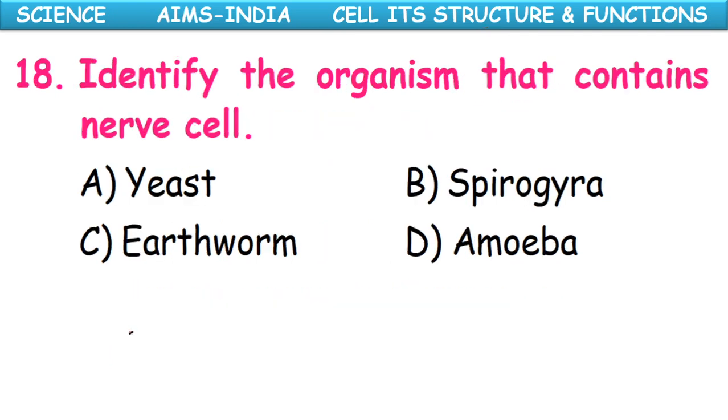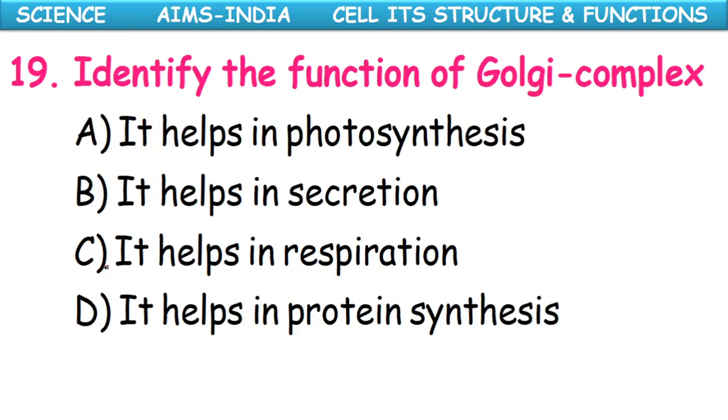Identify the organism that contains nerve cell. Yeast, Spirogyra, earthworm, amoeba. Okay, these are the lower organisms: fungi, algae and protozoa. So here the nerve cell is present in the earthworm, somewhat a higher invertebrate animal. Annelida belongs to it. Nerve ring is present in that.